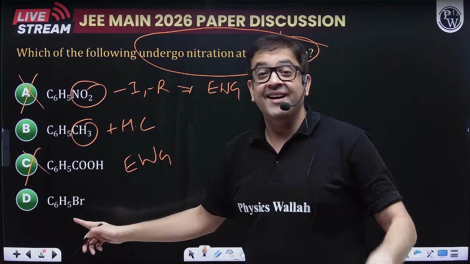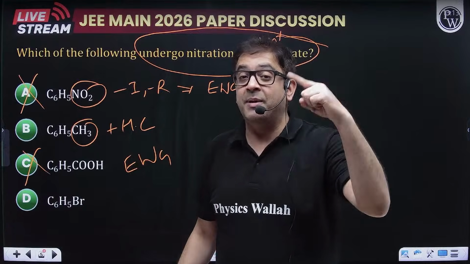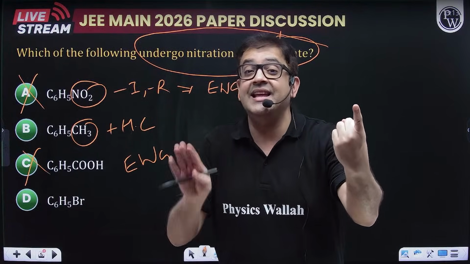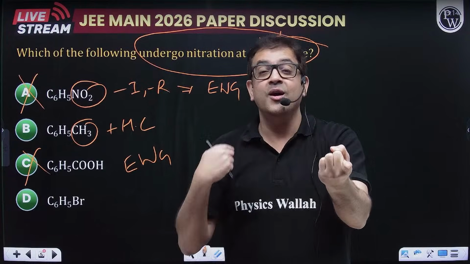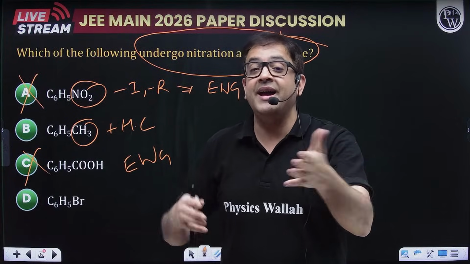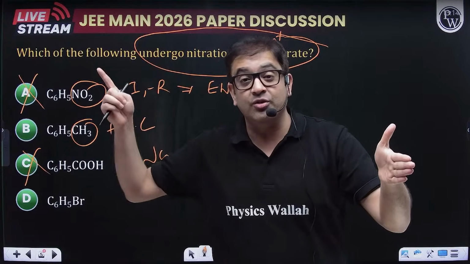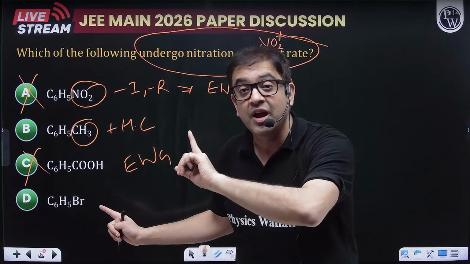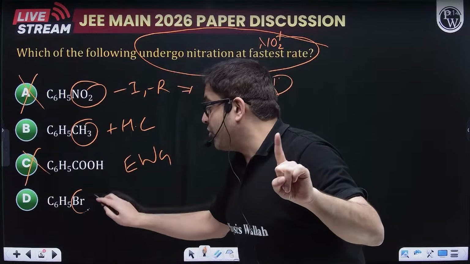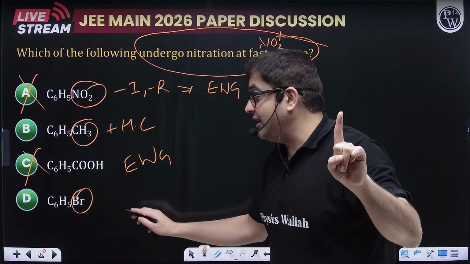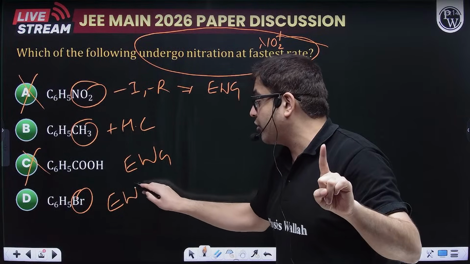Now this Br has a plus R, but the effect of plus R is less. Why? Because it has vacant d orbitals also, so it is plus R also, minus R also. Moreover, the resonance will be done by dissimilar energized orbitals. So for halogens, resonance is not effective, and inductive wins. Therefore bromine has a stronger minus I, so it will also be an electron withdrawing group.